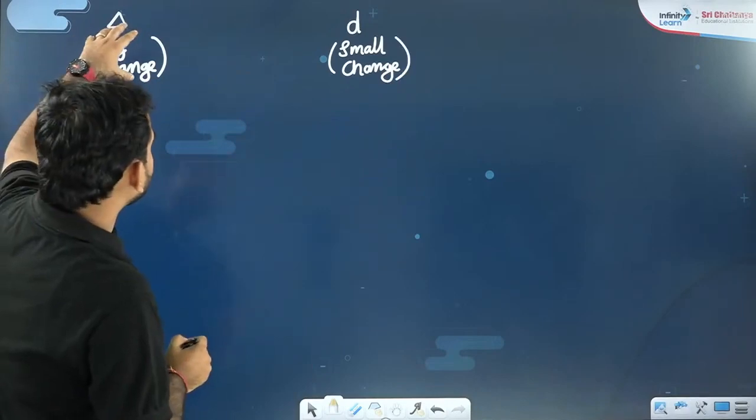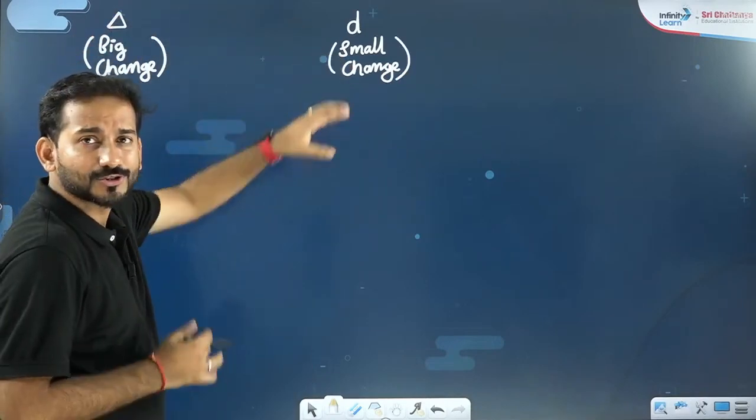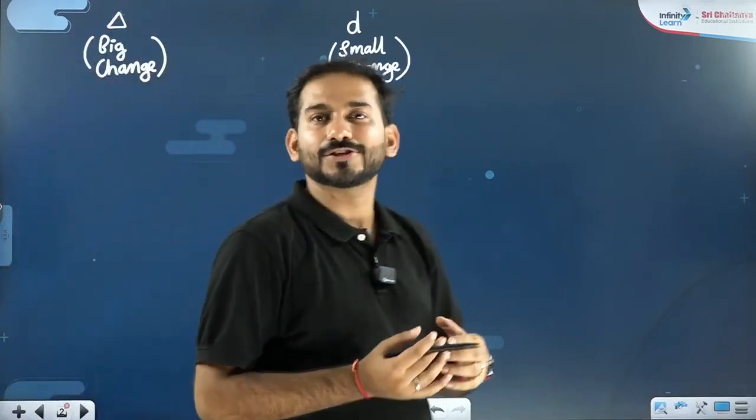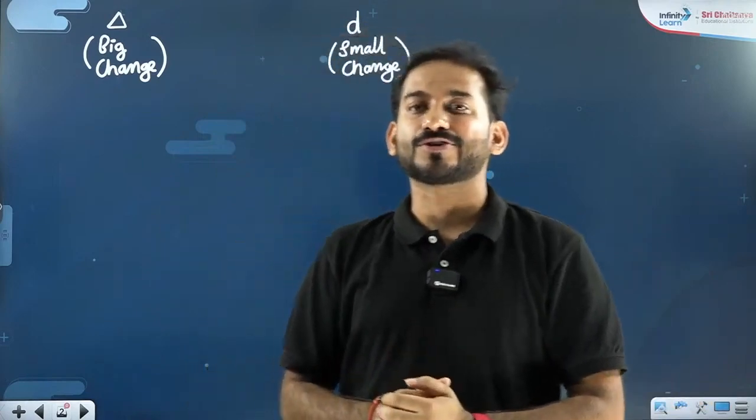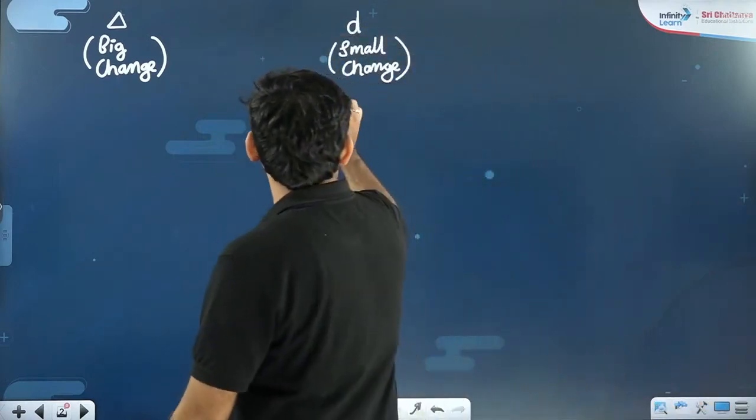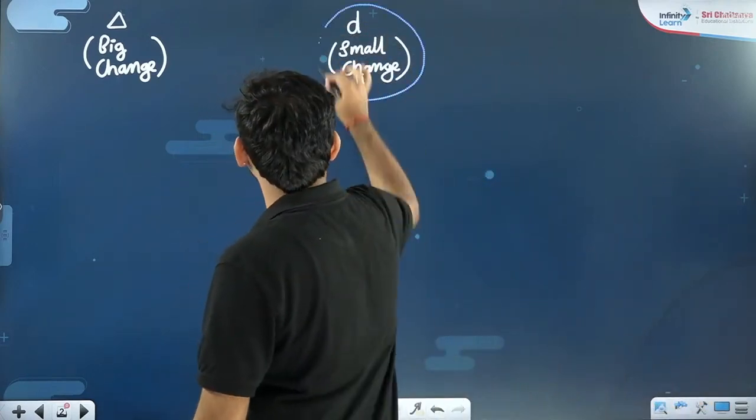If you want to convert the big change into small change, you make use of differentiation. But if you want to add all small changes in order to get a big change, you will use the process of integration.